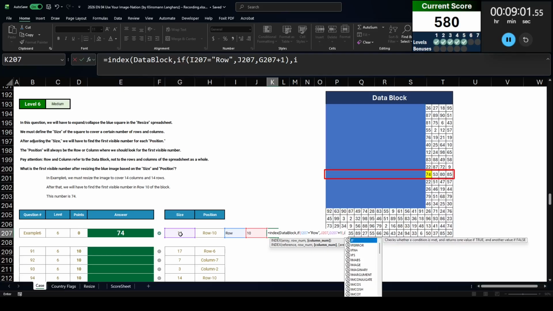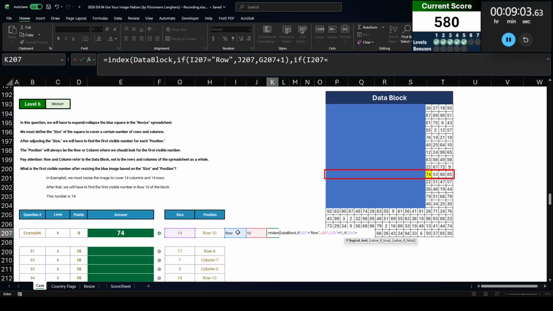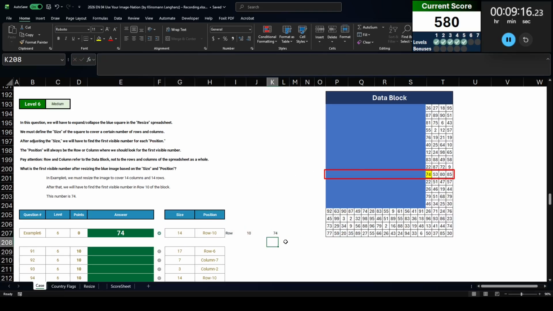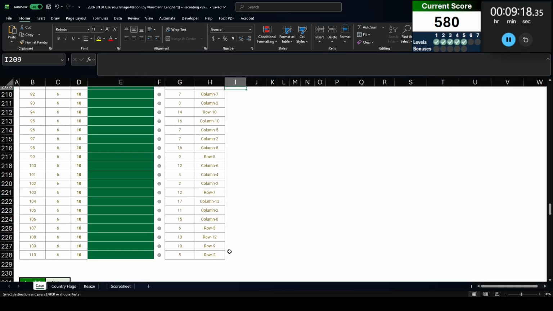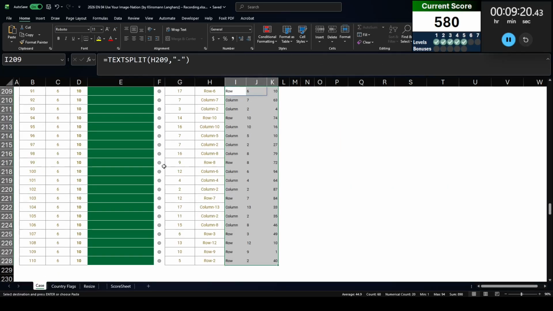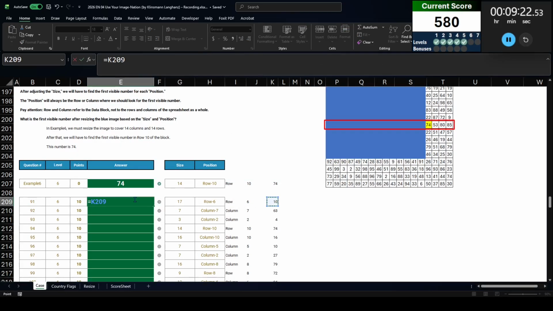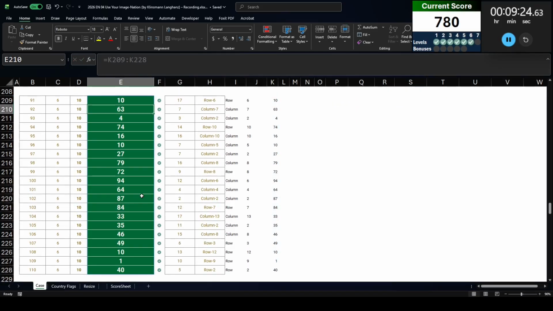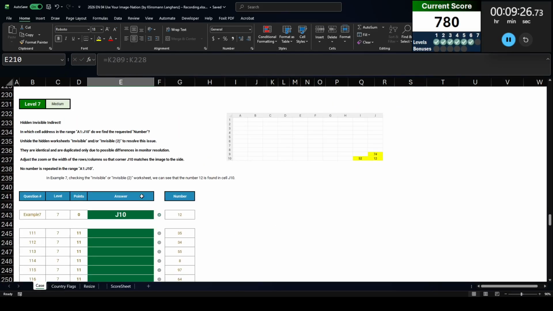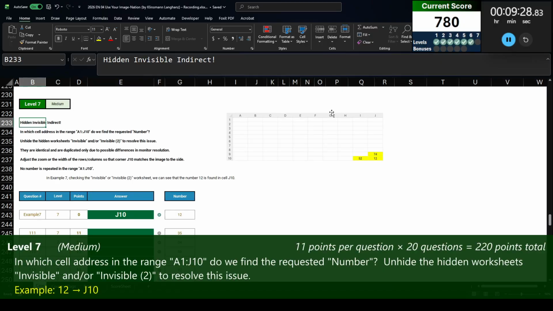And then we'll do the same thing for column. It says row right now, so I'm just going to go with that. If that says row, we're going to go with column, that plus 1. Otherwise, we are going to go with that row number there. So if I do that properly, this should highlight the yellow cell in this example, which is 74, and it does. So I'm going to use this formula all throughout this level and then reference all of these answers to solve level 6. Level 7: hidden, invisible, indirect.